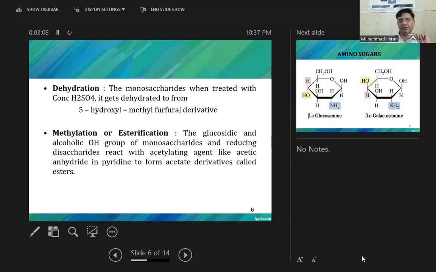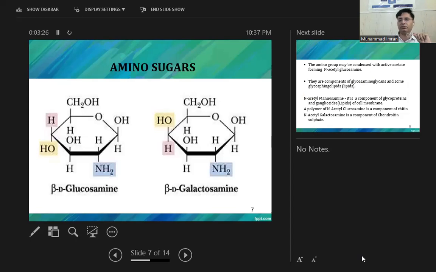Esterification: the alcoholic groups of monosaccharides and reducing disaccharides react with an acetylating agent like acetic anhydride in a pyridine environment to form acetate derivatives, called esters. Mostly ester bonds are formed when glucose, fructose or other monosaccharides react with a phosphate group or other groups.